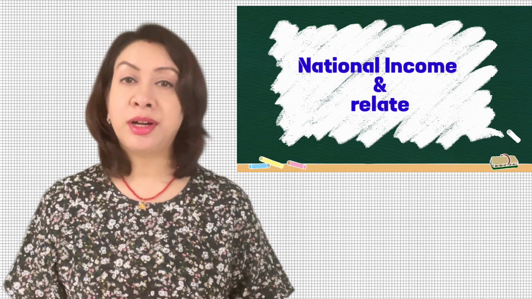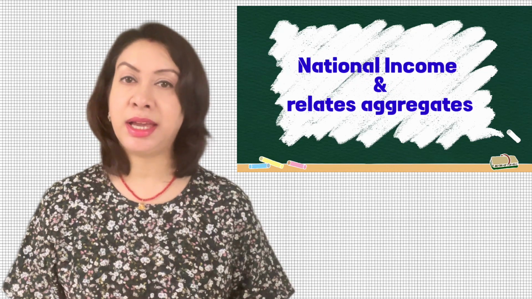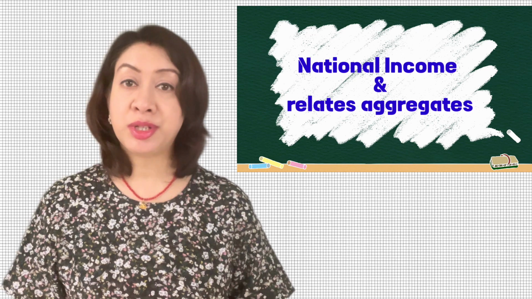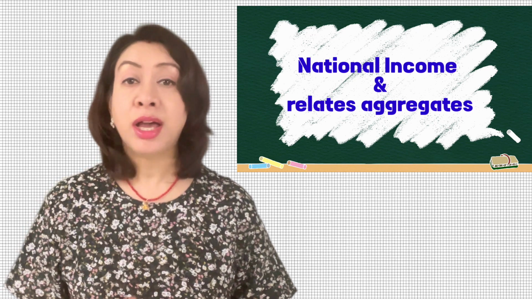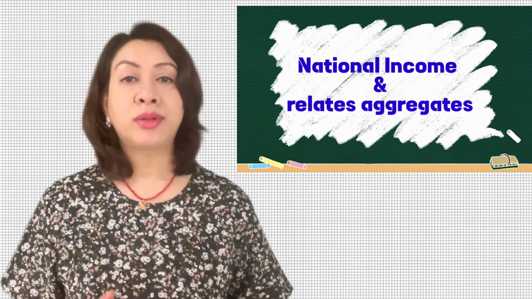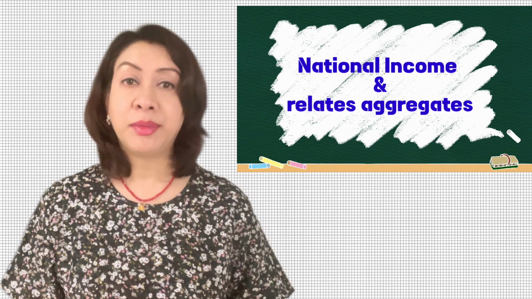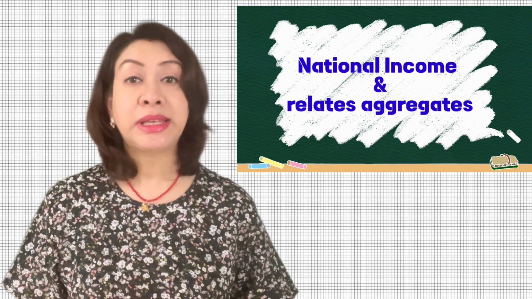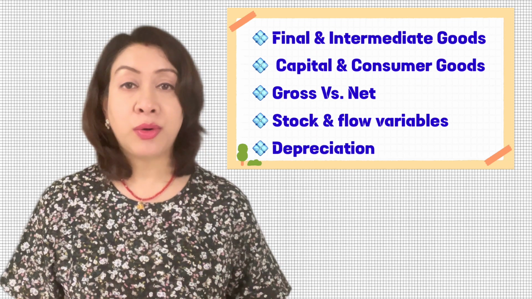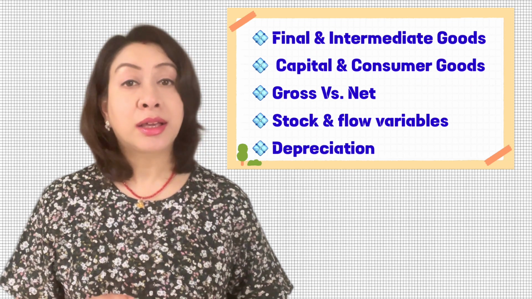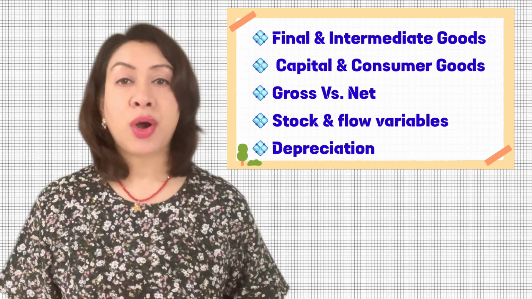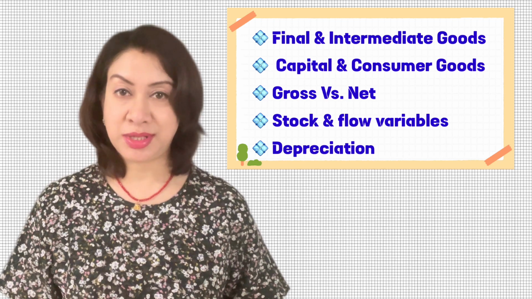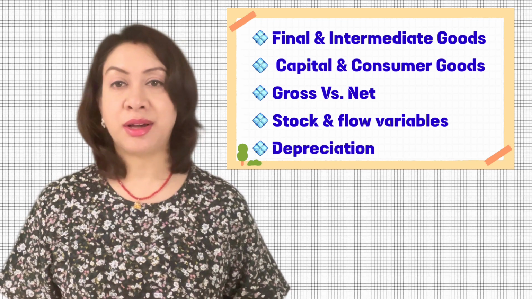Today we are going to learn about national income and its related aggregates. You will find this chapter has a lot of equations related to the national income aggregates. But before we go on to learning about the meaning and concepts of national income, you need to be very clear with some key terms related to this topic. These terms are final good and intermediate good, consumer good and capital good, gross and net, stock and flow, and depreciation. Let us understand these terms one by one.